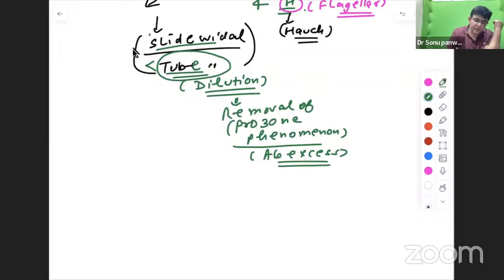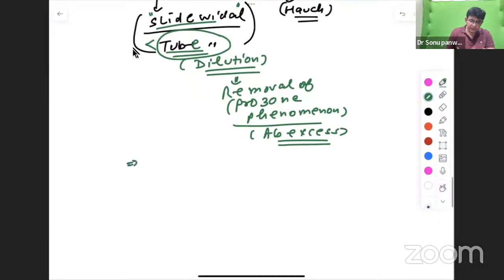Now, the commonly done one is what? Slide Widal, because it is easy to do, and tube Widal is difficult to do. So obviously, which one is preferred to be done? Slide Widal. For the early diagnosis, slide Widal is done. But yes, the better one is tube Widal, because you can effectively remove the prozone phenomenon. So that is also one of the important things to be remembered.